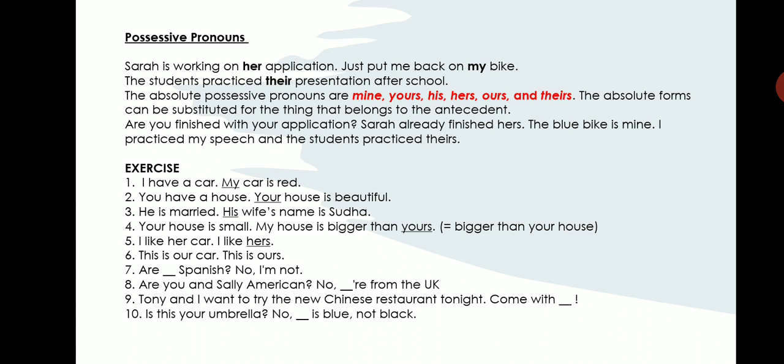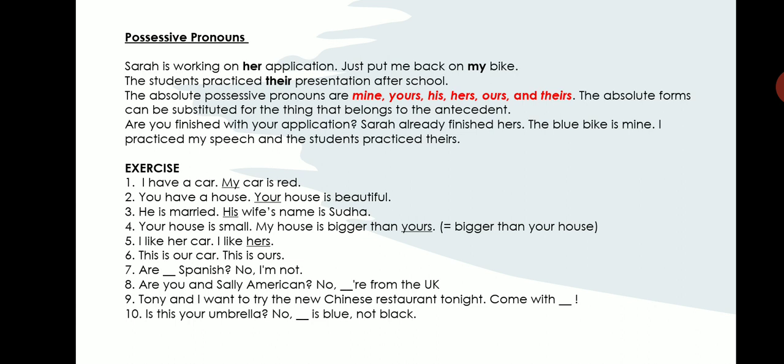Possessive pronouns continued. Let us look at this example. Sarah is working on her application. You are possessing something. The application is yours. That is why you are using her application, and it comes as an adjective there. It comes before the thing that you are talking about. That is why it is called a possessive adjective. Her application. Just put me back on my bike. My bike. Again, you are talking about the bike you are possessing, and you are using the pronoun just before it. So it is called a possessive adjective.